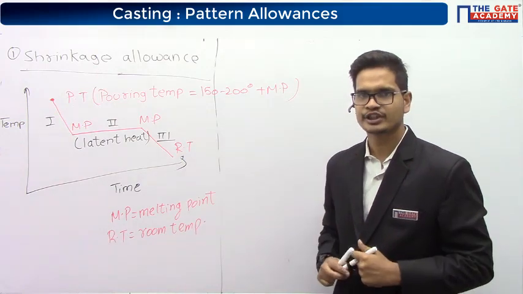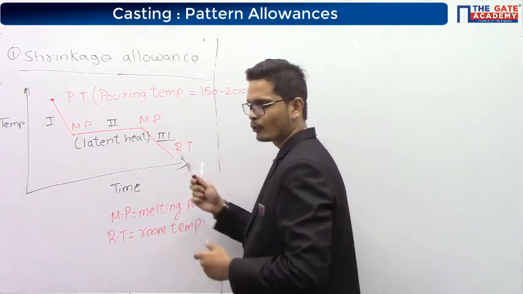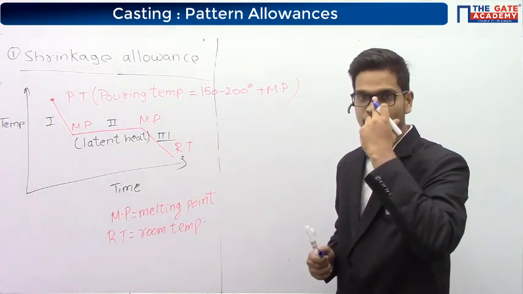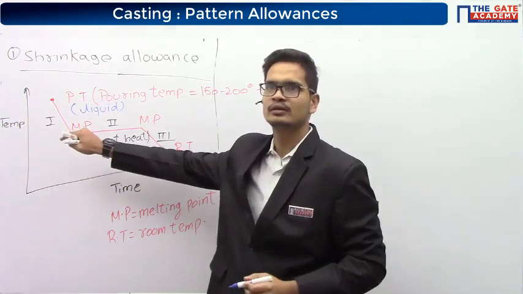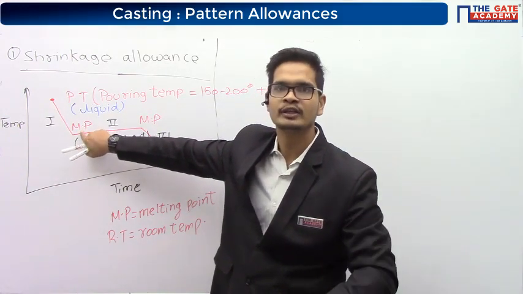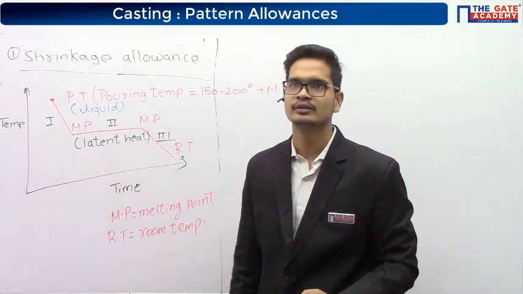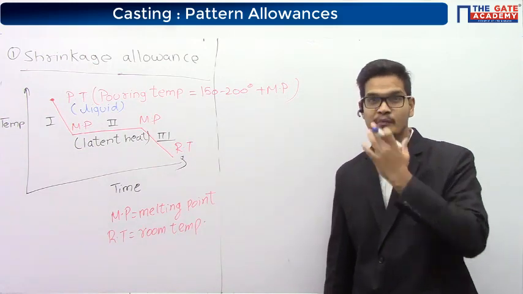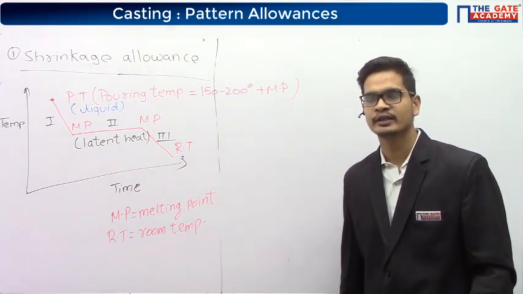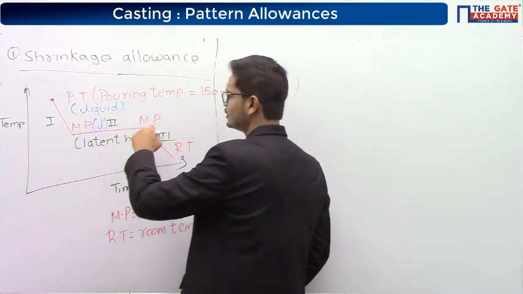Now please tell me the states. At pouring temperature, what is the state of the molten metal? Here, at the first melting point, what is the state of the metal? Again, it is liquid only, right? So here again the state is liquid.